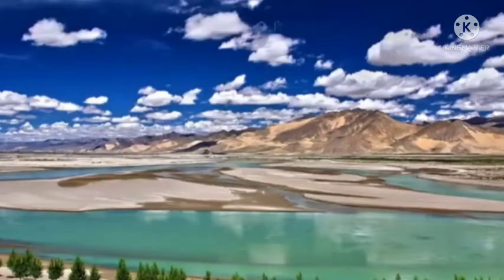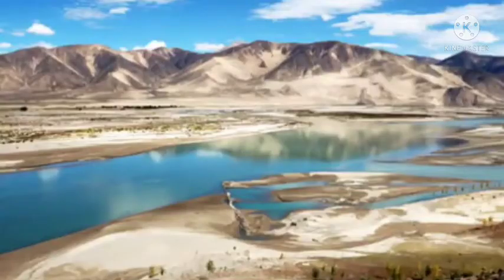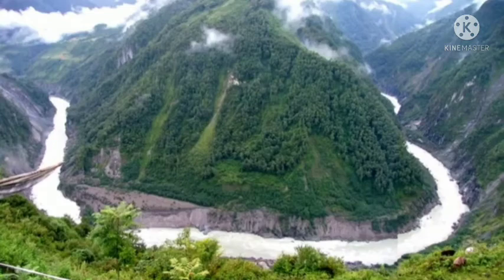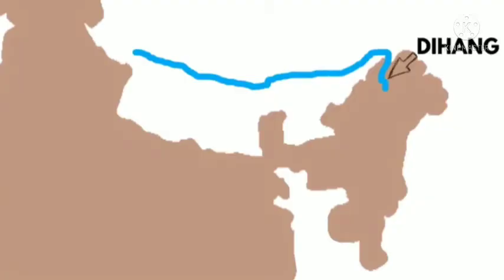Second, this is the river Brahmaputra, which is also known as the Tsangpo river, especially on the China side. This is the picture of the river Tsangpo. Okay, and it enters India at the place named Namcha Barwa. Okay, near this mountain valley it enters the India side. Then here it is known as Dibang.